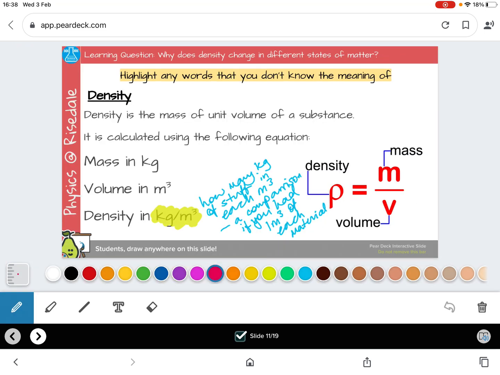One thing that was highlighted on this slide was kilograms per meter cubed. This means how many kilograms are there in 1 meter cubed of the material. This can then be used to compare 1 meter cubed of any material with each other to see what the density is.